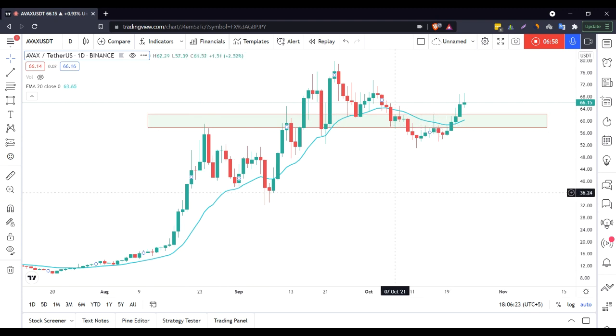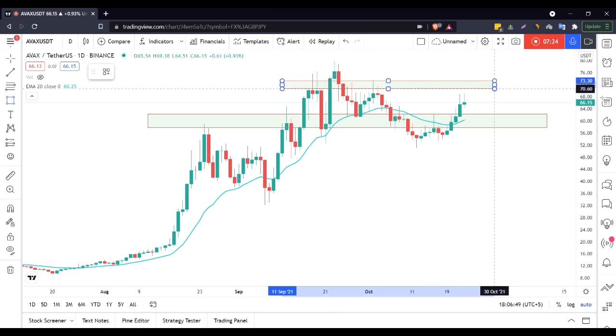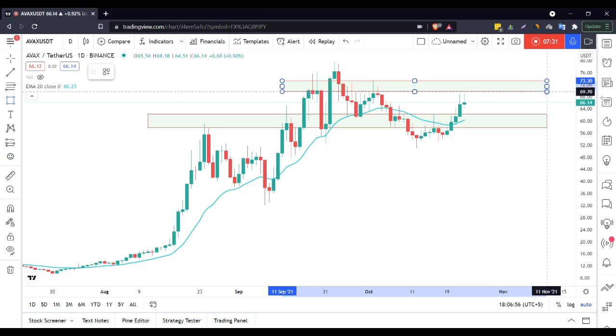So it is a good major structure zone for the market to retest and go up again in the buy direction. We have successfully figured out the nearest support zone, and now this is going to be our nearest resistance zone for the market to retest and do something different.